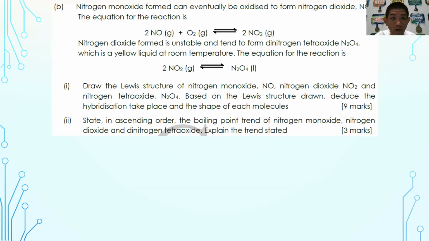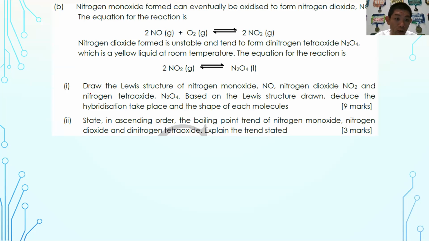Nitrogen monoxide formed can eventually be oxidized to form nitrogen dioxide. The equation for the reaction is below: 2NO plus O2 gives 2NO2. Nitrogen dioxide formed is unstable and tends to form dinitrogen tetroxide, which is a yellow liquid at room temperature. The equation of the reaction is shown below: 2NO2 gives N2O4. Number 1, draw the Lewis structure of nitrogen monoxide, nitrogen dioxide, and dinitrogen tetroxide.